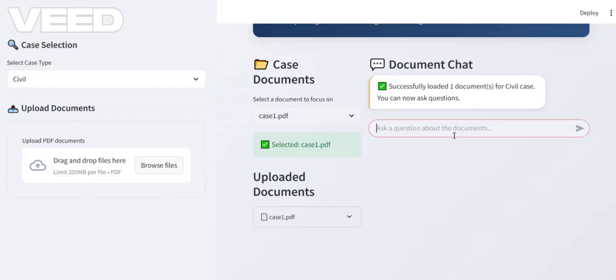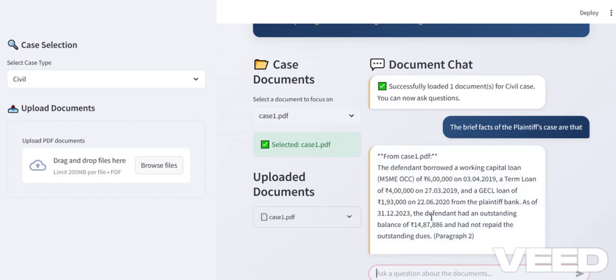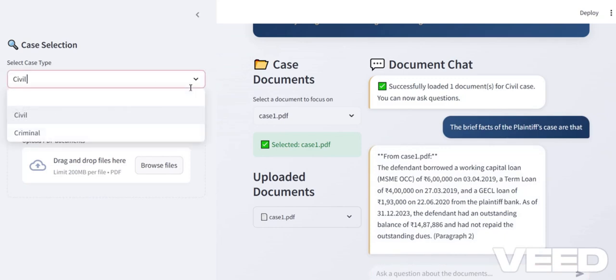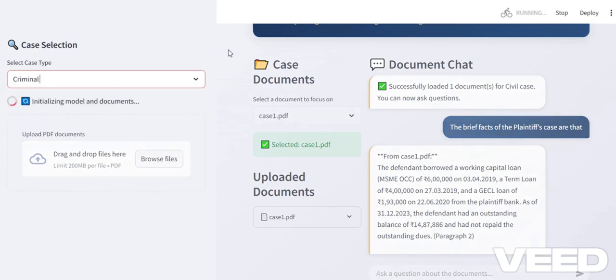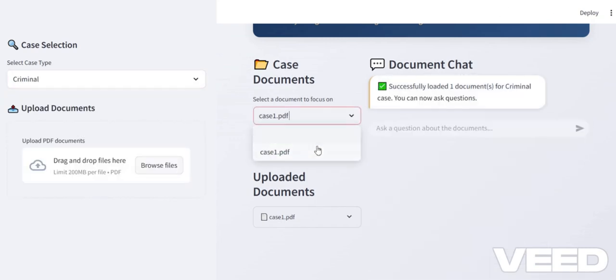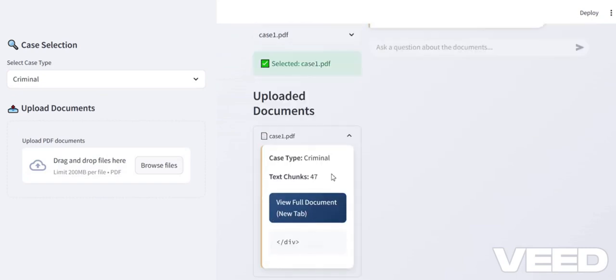A final call to action. Already tested and fully functional, this platform is live and client approved. If you're a legal practitioner aiming to boost your efficiency, reduce manual effort, and stay ahead with AI-driven support, this is the tool for you.